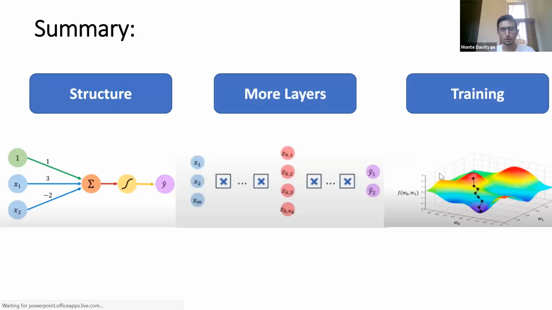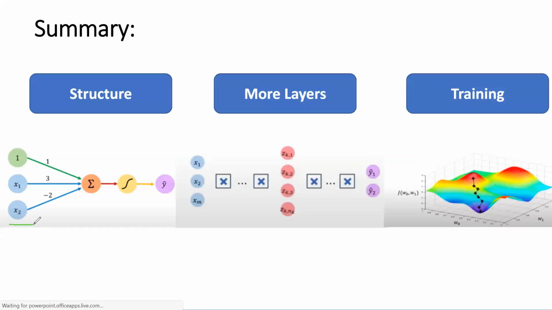So pretty much a summary of all this: we talked about the structure of a neural network. Essentially, we're given an input, we multiply the weights, which are our slope, by our inputs, plus a bias, and then we apply our activation function, which allows us to apply nonlinearity.